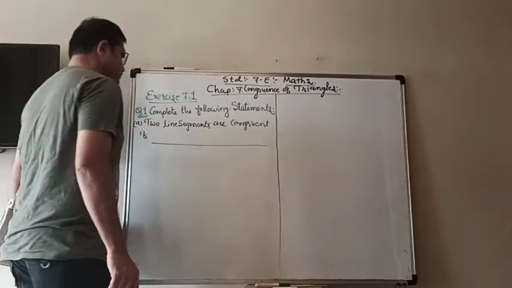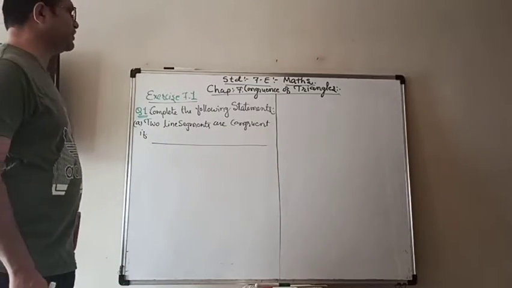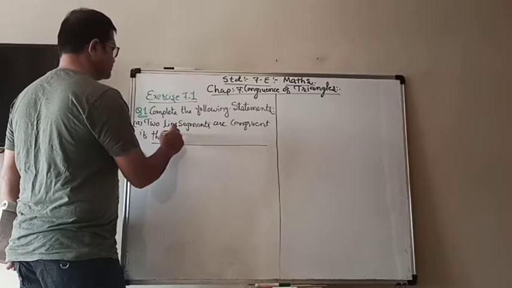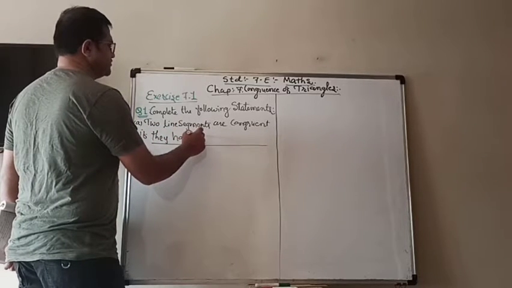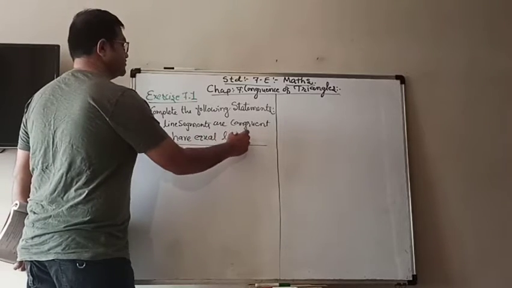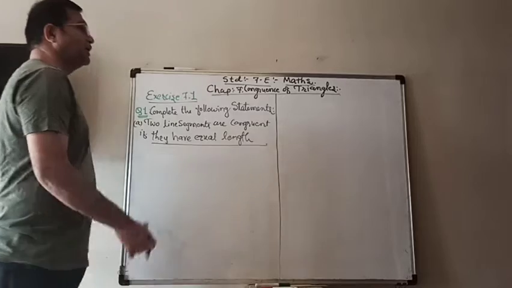We know that when two line segments have the same length, they are congruent. So the answer is same or equal length.